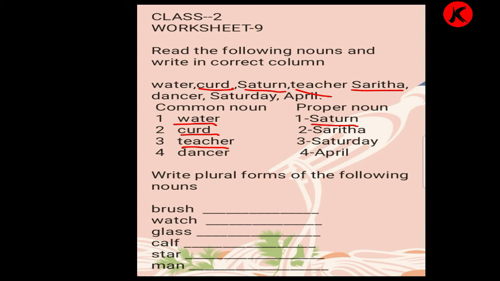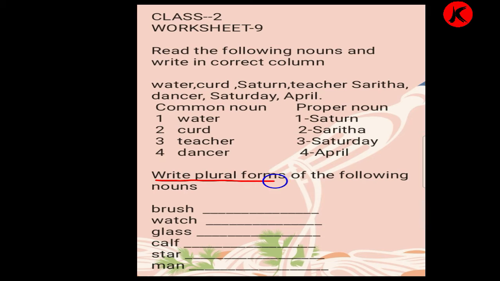Sarita. Sarita is a name, so it is a proper noun. Dancer. Dancer is a common noun, so it goes in common noun. Saturday. Saturday is a proper noun, it is the name of the day. And April. April is the name of the month. So once again we will read common nouns: water, curd, teacher, dancer. Proper nouns: satin, Sarita, Saturday, April. Now we'll go to the next exercise.